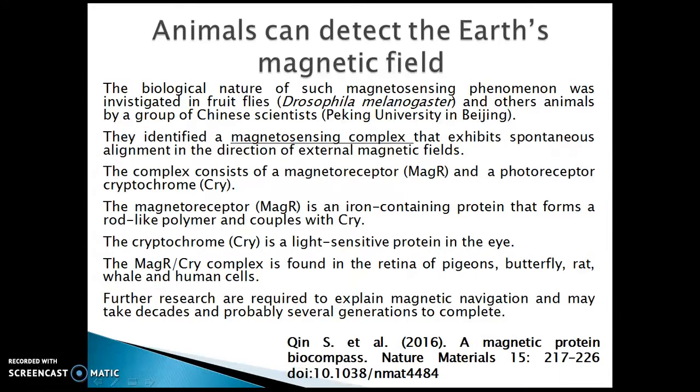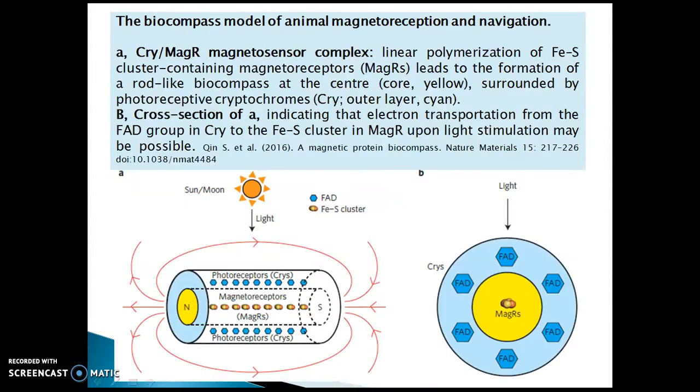magnetoreceptor, an iron-containing protein that forms rod-like polymers and couples with the cryptochrome CRY, a light-sensitive protein in the eye. This complex is found in the retina of pigeons, butterflies, rats, whales, and human cells. Further research is required to explain magnetic navigation and may take decades and probably several generations to complete. This is a lateral and cross-section view of the magnetocomplex.